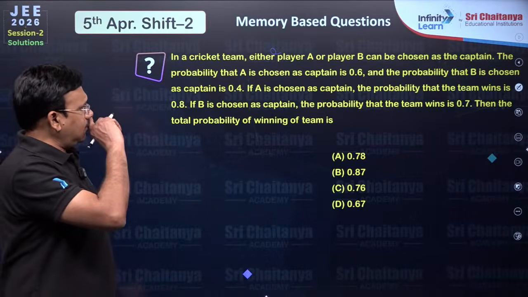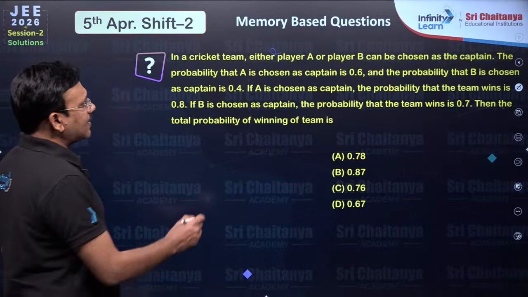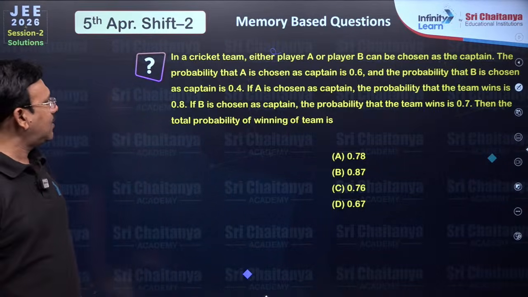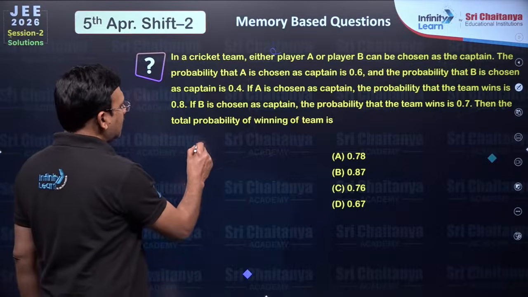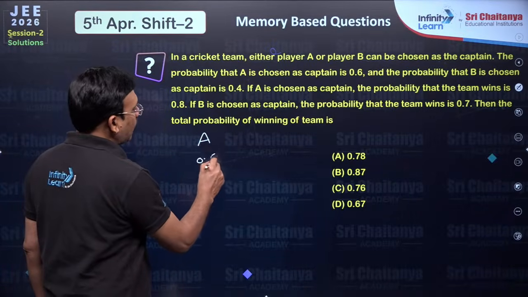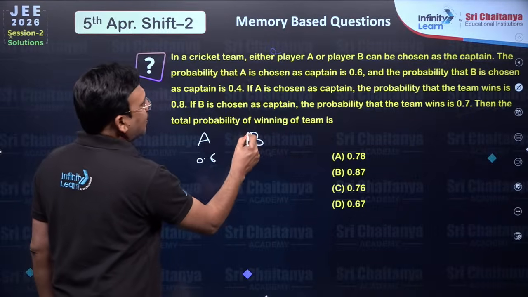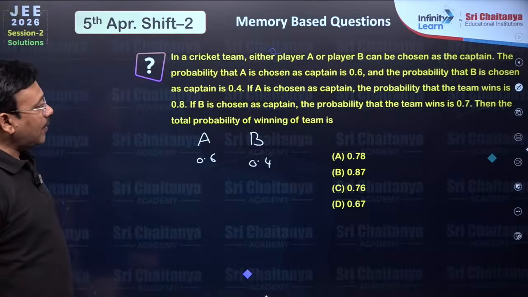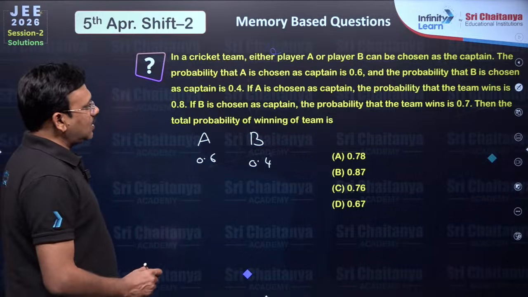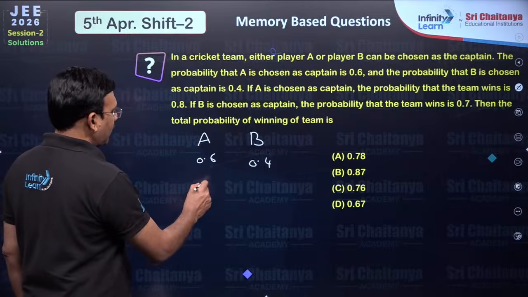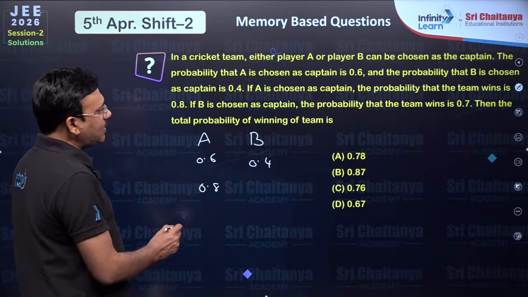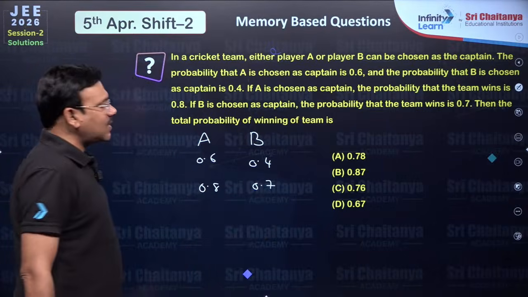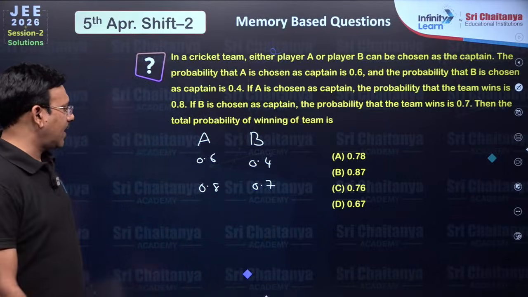Then the next, a cricket team, either player A or player B can be chosen as the captain. The probability that A is chosen is 0.6 and that of B is 0.4. The next, the probability that the team wins is, when A is chosen, the team wins with probability 0.8 and when B is chosen, the probability that the team wins is 0.7. So what is the probability that A wins the game?